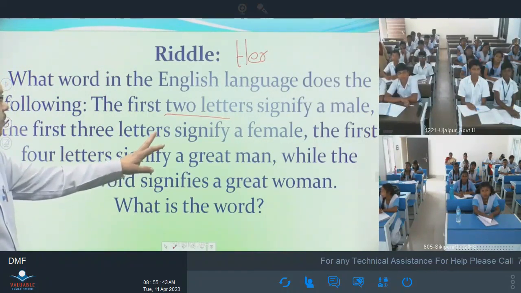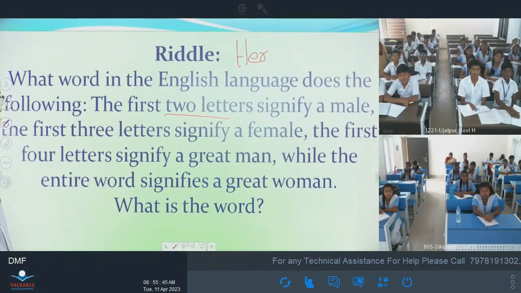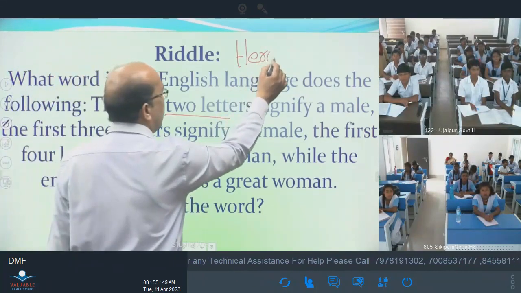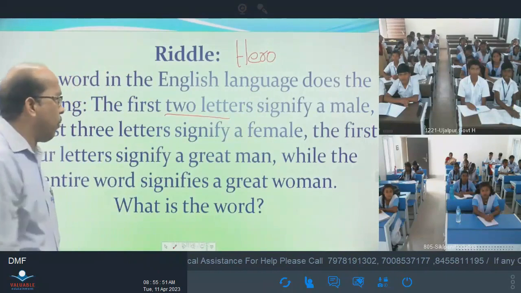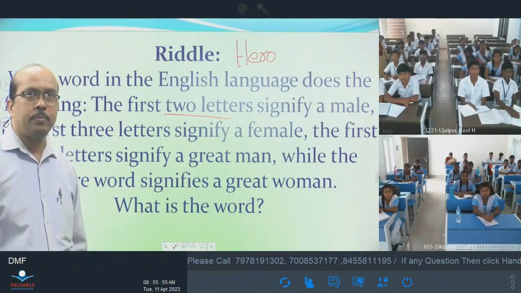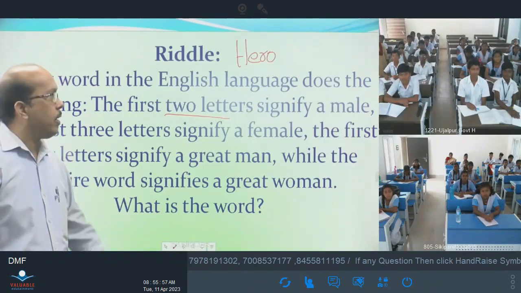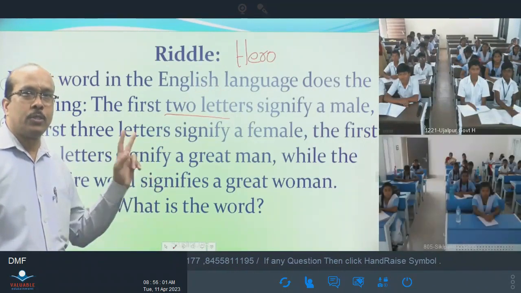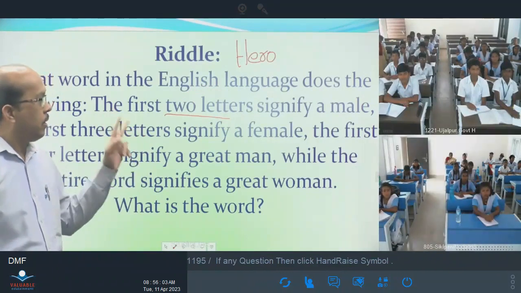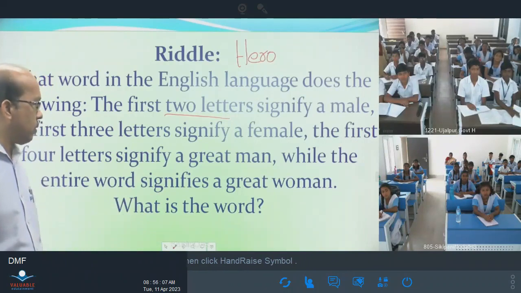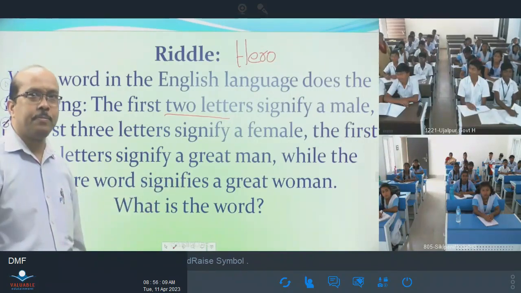First four letters signify a great man, hero, and the entire word signifies a great woman. You can tell me now, what is the word? You have to use three letters to make the word which signifies a great woman.